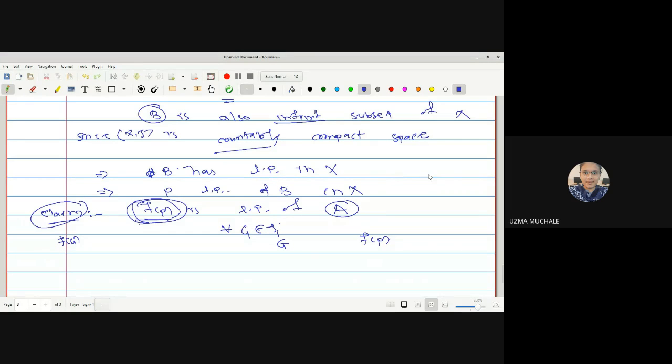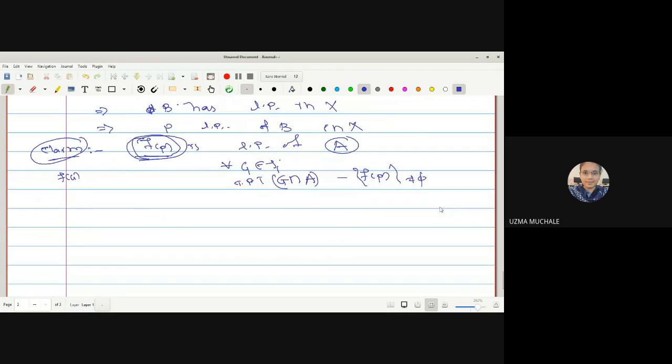Why is this so? Because f is an open map, which means it maps open sets to open sets. So for all open sets G, we have to show G intersection with A minus the point f of P is not equal to phi.